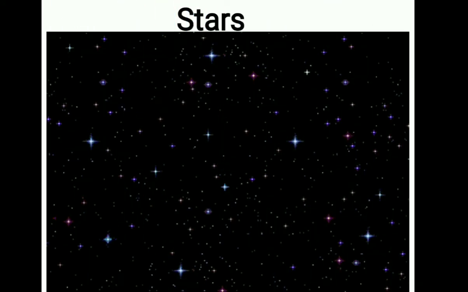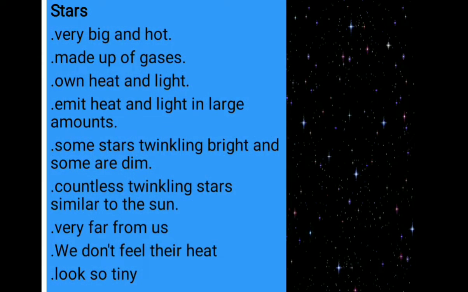Next we go through the stars. Just observe the stars: they are twinkling, and some are brighter, some are dim. The brighter star is very near to our earth. That's why we can see it in a big size. And what are the characteristics of the stars? Stars are very big and hot. They are made of gases like any celestial body.